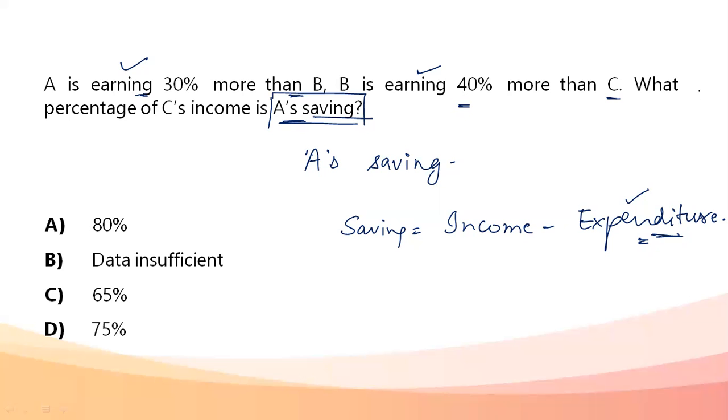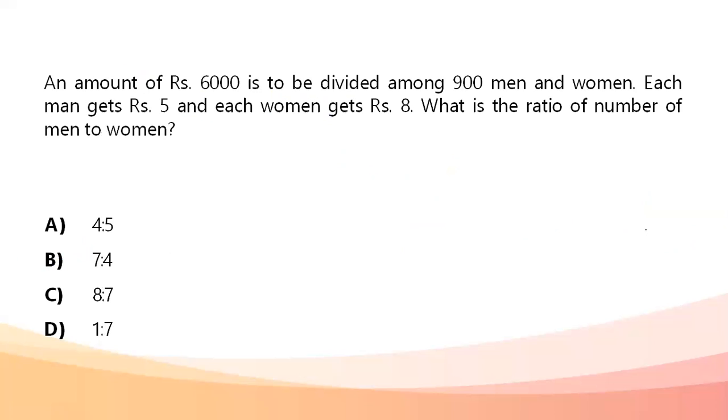So if I want to answer the question what percentage of C's income is A's saving, I need to have some extra information. So this question is actually data insufficient to answer. So my answer becomes B, data insufficient. Cannot answer because I don't have an idea of the expenditure that is being done. Next, an amount of rupees 6,000 is to be divided among 900 men and women. Each man gets rupees 5 and each woman gets rupees 8. What is the ratio of number of men to number of women?